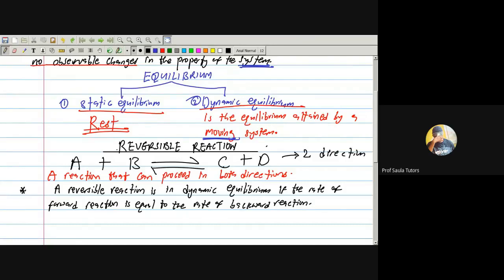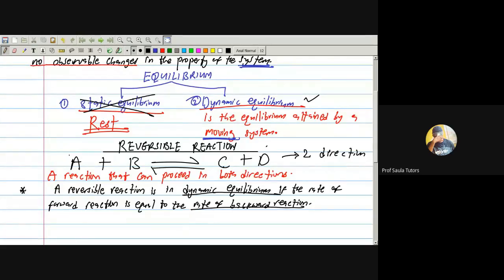So pay attention. In this topic that we are doing, we are not doing anything in static equilibrium, but we are actually doing something in dynamic equilibrium. Because a reversible reaction is a reaction that is moving, reactants are forming products, also products are forming reactants. So reversible reaction is actually what we are dealing with, and they are always in dynamic equilibrium. So how do we know they are in dynamic equilibrium? The rate of forward reaction is equal to the rate of backward reaction. Are we together? If I say something is in dynamic equilibrium, what do we say? The rate of forward reaction is equal to the rate of backward reaction.